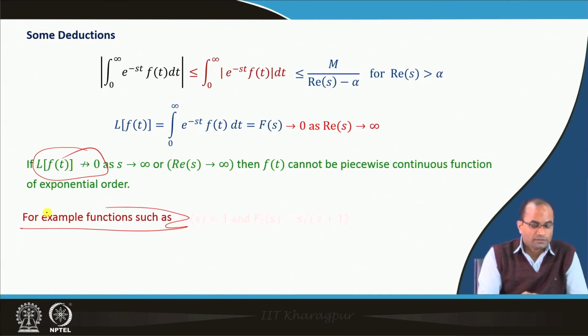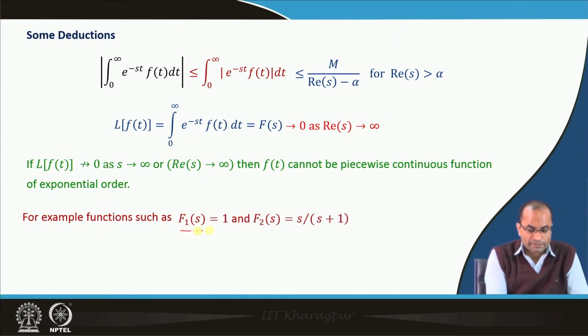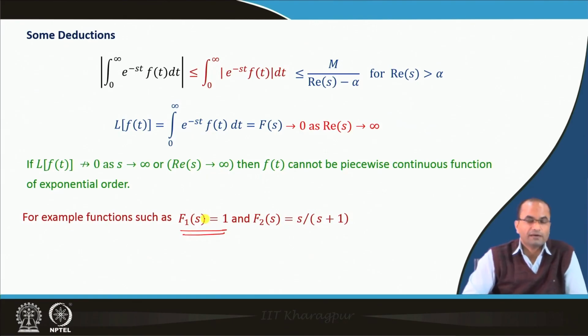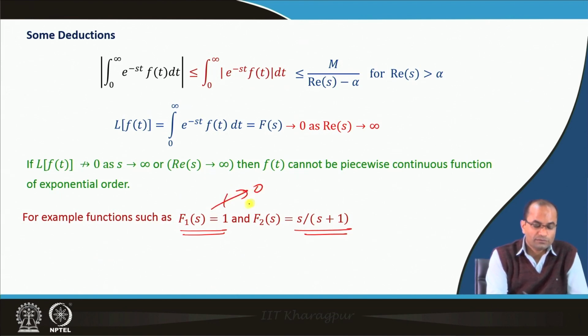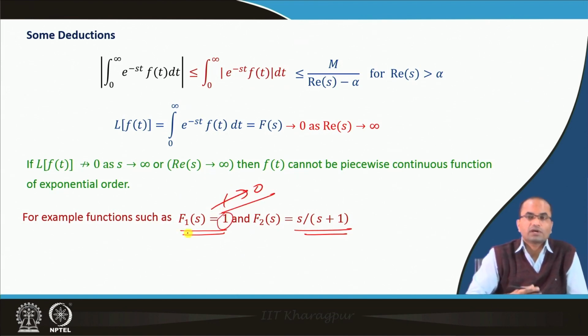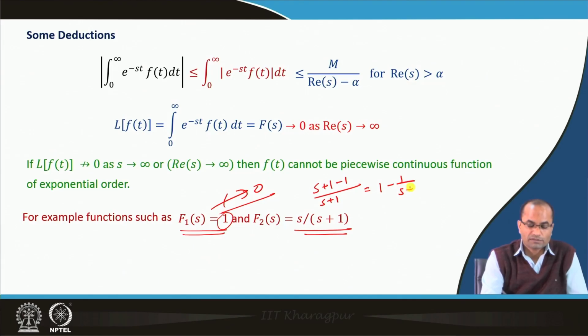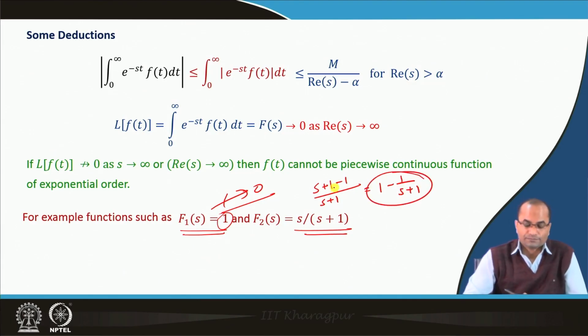For example, we will see later that there are functions whose Laplace transform is 1, for instance, or s over (s plus 1). In either case, this is not going to 0 as s approaches infinity, because the first is a constant value 1, and the second, s over (s plus 1), we can write as (s plus 1 minus 1) over (s plus 1), which is 1 minus 1 over (s plus 1). If s goes to infinity, this is not going to 0, it is going to 1.